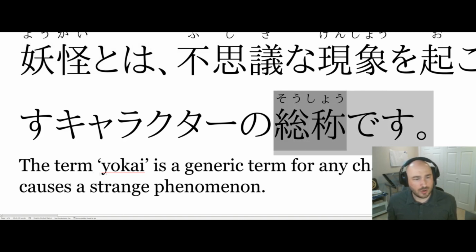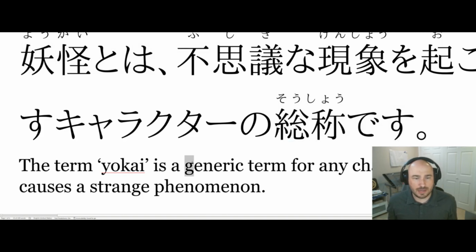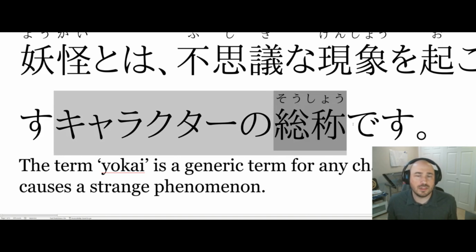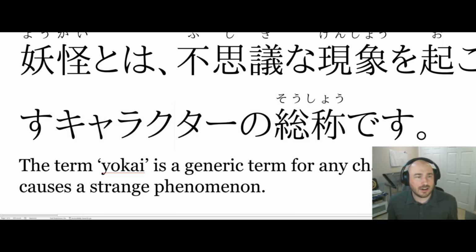Sousho desu. Sousho is a generic term. A generic term. What kind of a generic term? A generic term that is somehow being modified by character. So it is a character's generic term. A generic term for a character. What kind of a character? A character, and then notice we have a verb, a character who okosus.